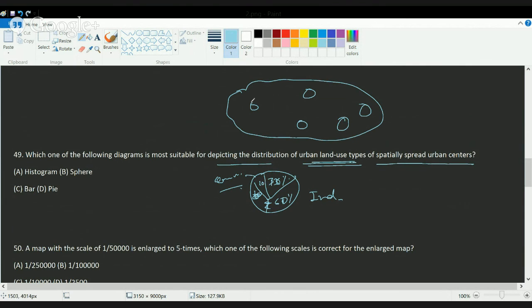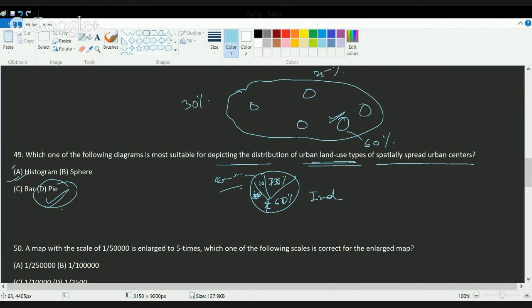So I can say in this city A you have say 30% agriculture, here you have 25% agriculture, here you have 60% agriculture. So I can say this city is agriculturally rich as compared to other regions. So this can be done by means of pie diagram. Distribution of land use types can be explained among various cities by means of pie diagram.